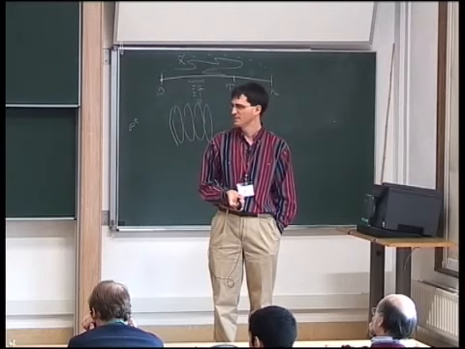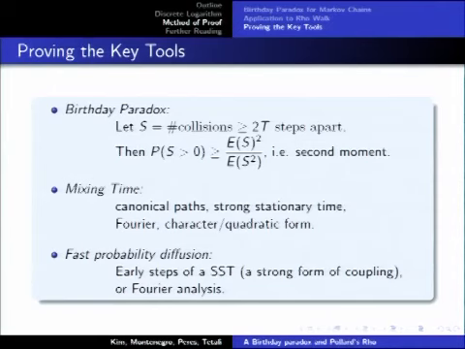And the final step that we had to show was that the random walk diffused very quickly early on, so that there weren't many intersections of two independent copies of the walk. And this was shown by modifying the steps in a strong stationary time.